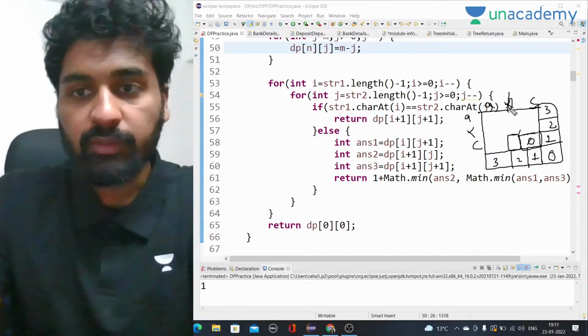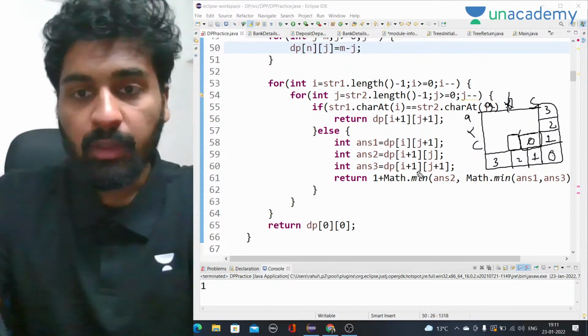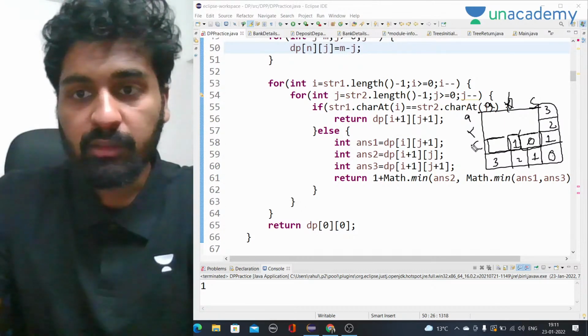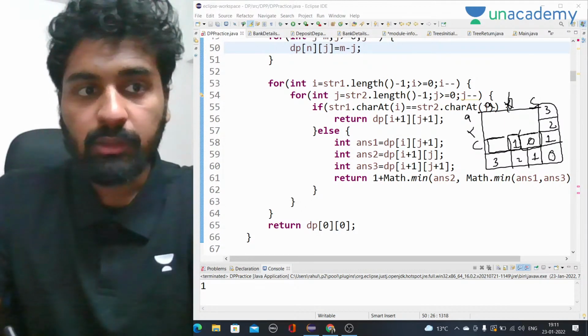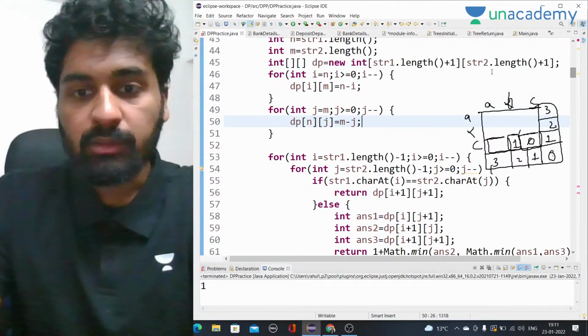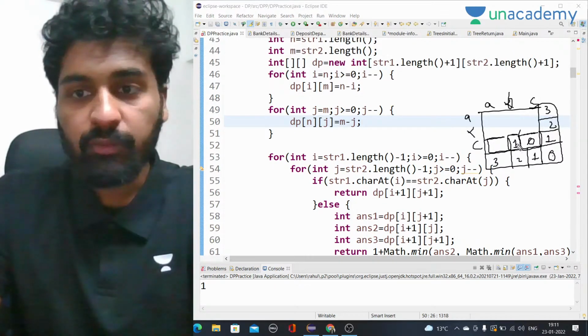Now I'll move here. If they are equal, b and c, no they are not, so I have to take the minimum of all three, which will be 0 plus 1, so it will be 1, right? Now here a and c, are they equal or not? Let me put it here so that everyone can see, right? So here you can see that a and c are not equal, again minimum of all three, 1 plus 1, answer will be 2. So I'll come here then, so here as well, c and x not equal, minimum of all three 0 plus 1, answer will be 1. Here as well, not equal, minimum will be 0 plus 1, answer will be 1.